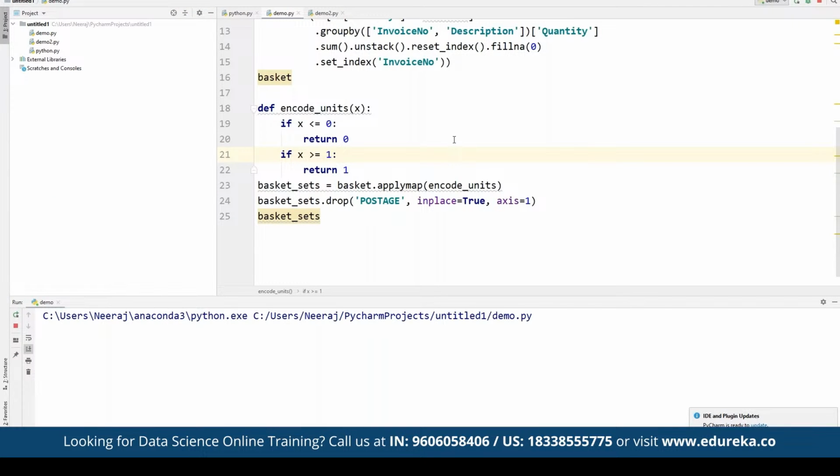So if x is less than or equal to 0, then we are going to return 0. And if x is greater than or equal to 1, then it is going to return 1. Where we are going to define the basket_sets and the basket applymap encode_units. And then we are going to simply use the drop postage and inplace set to True here. So basically here we are going to simply work on, first of all, removing all the anomalies. And if there are a lot of zeros in the data, we also have to make sure that any positive values are converted to 1, and anything less than 0 is also set to 0. That's what we have done here.